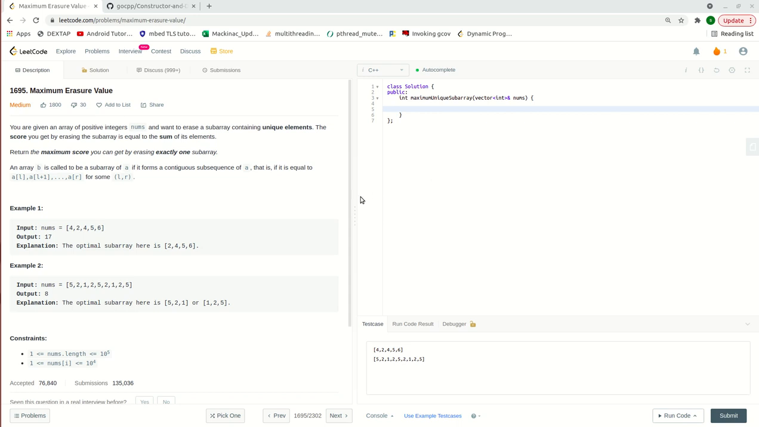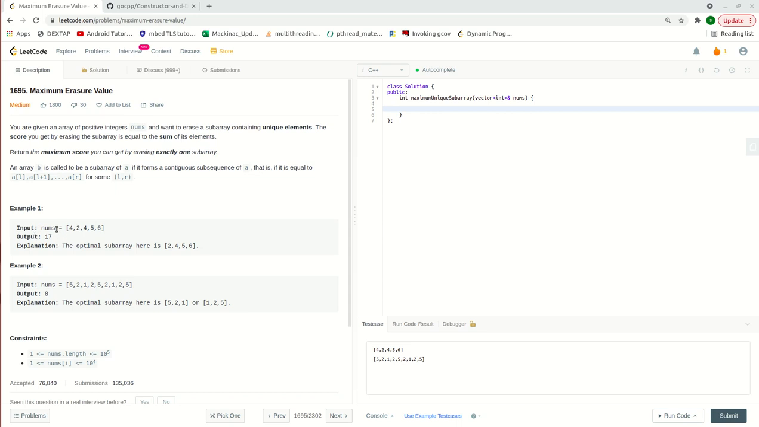Hi friends, this is LeetCode question 1695, Maximum Erasure Value. It's a medium question. You are given an array of positive integers nums and you want to erase a subarray containing unique elements. The score you get by erasing the subarray is equal to the sum of its elements. Return the maximum score you can get by erasing exactly one subarray. A subarray means a continuous subsequence of the array.